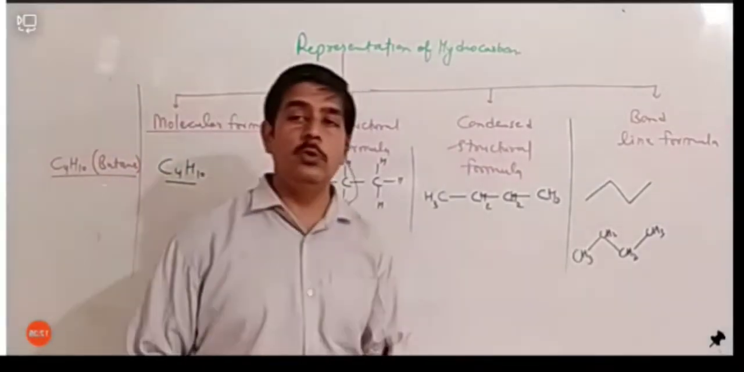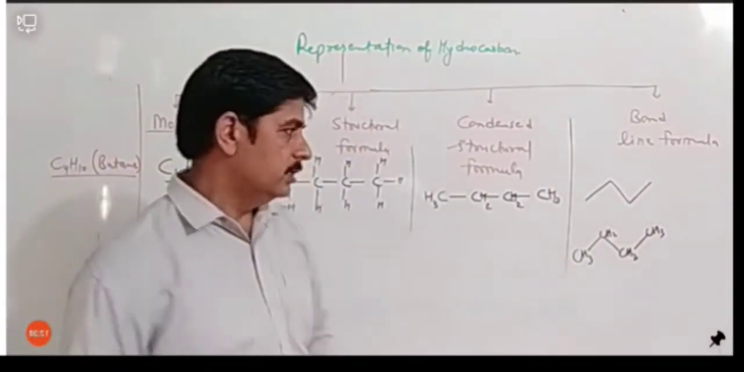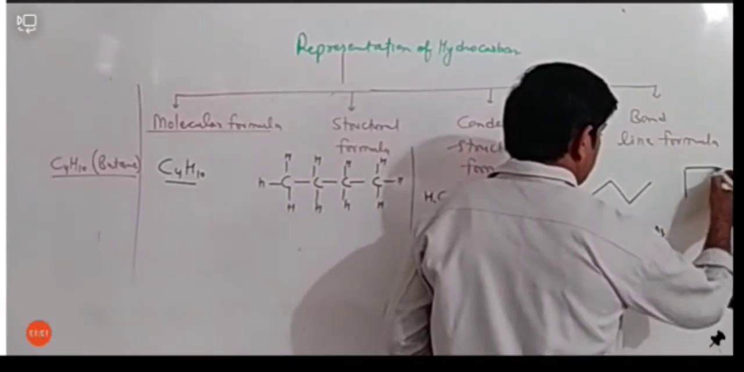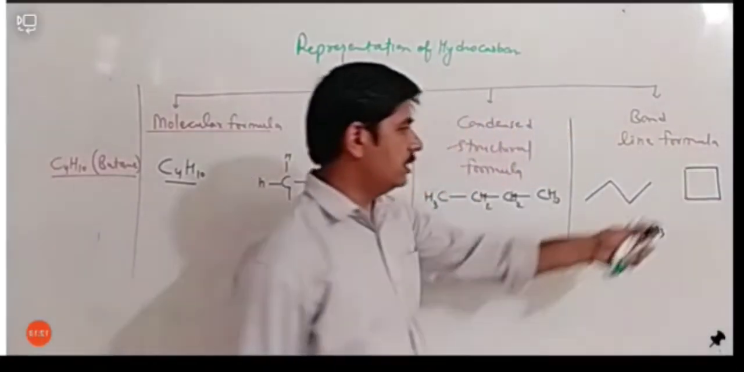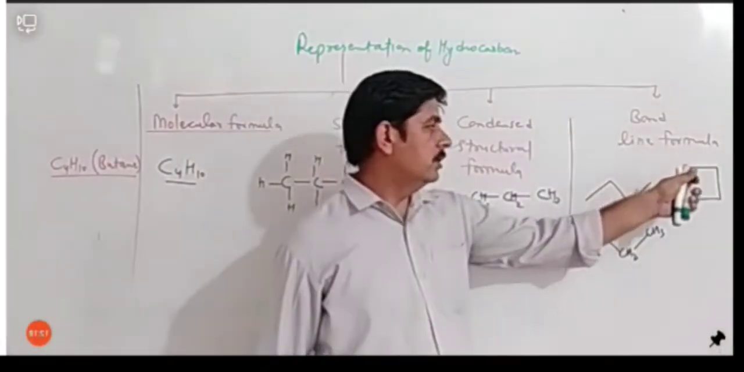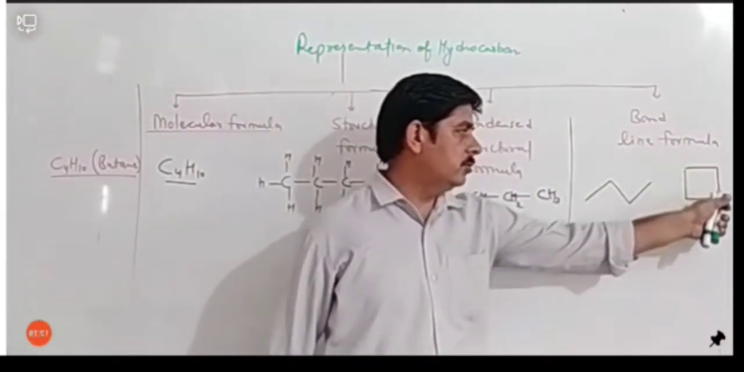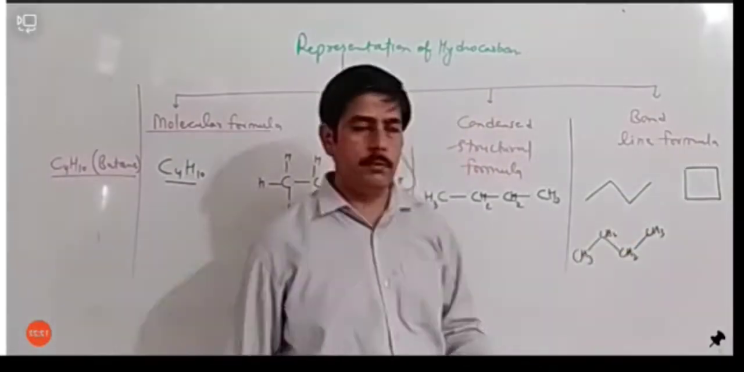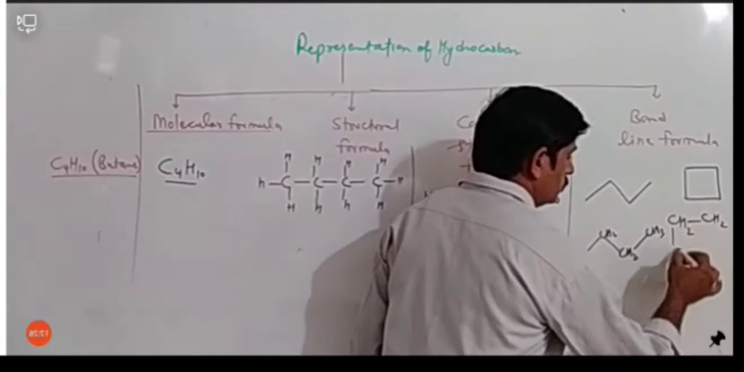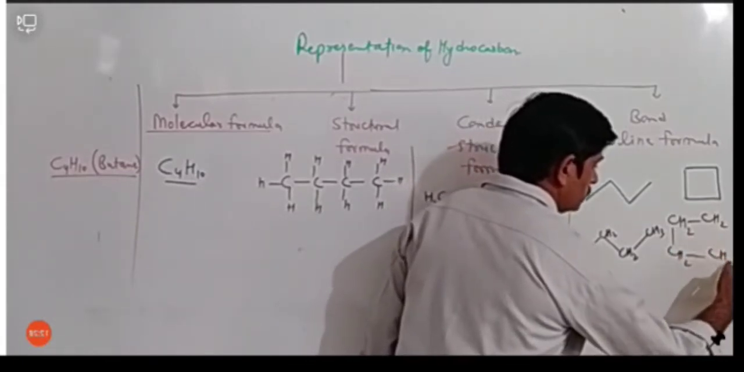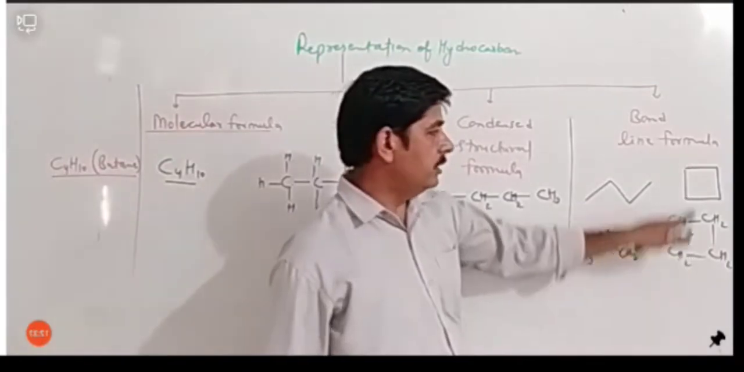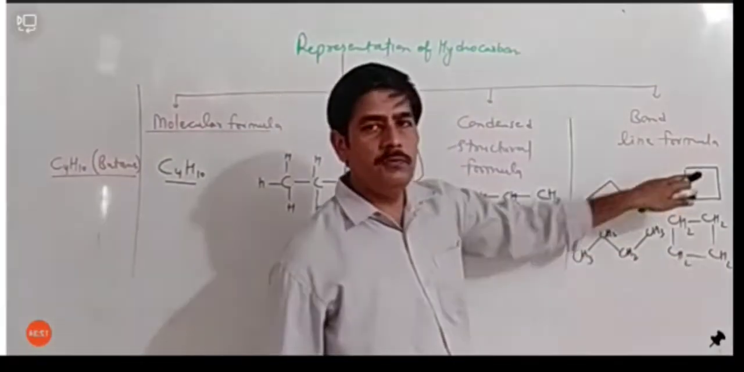We can also draw a cyclic compound using this. Suppose we have this compound. So can we name this compound? Yes, very simple. Actually, what we have to do is we have to consider that each bend contains one carbon. So it can be written as CH2, CH2, CH2, and CH2. So this is cyclobutane, and this is the bond line formula of cyclobutane.